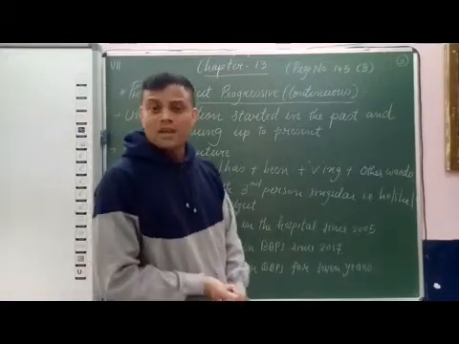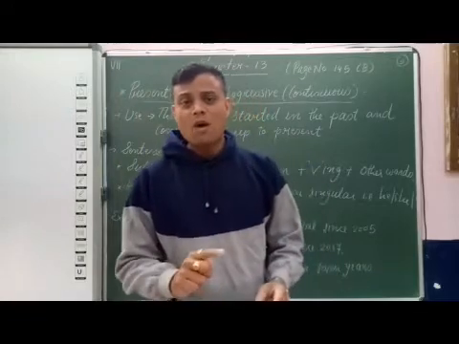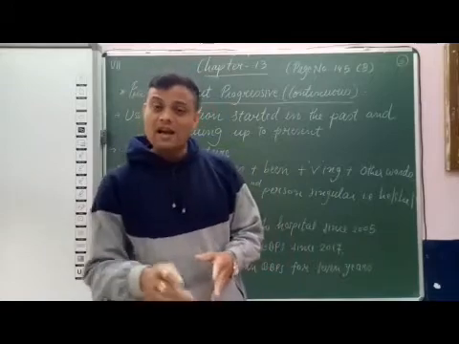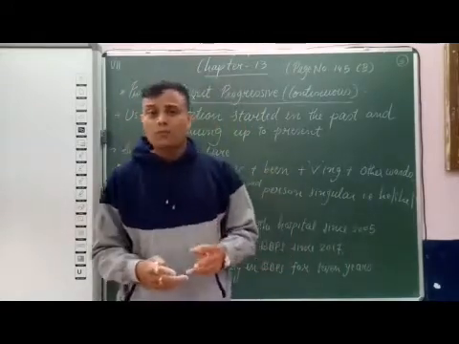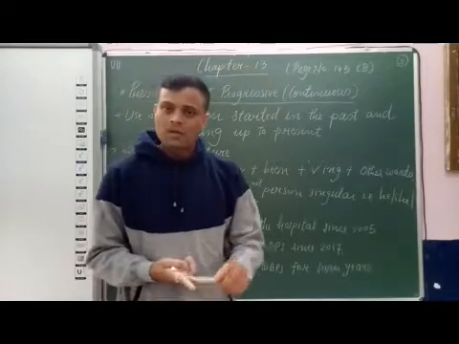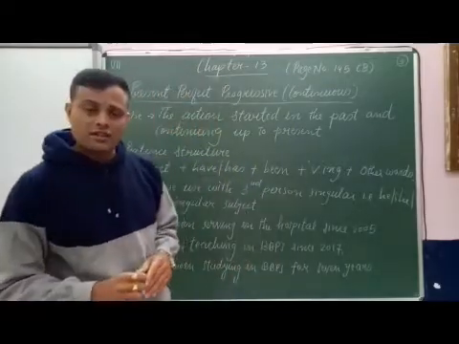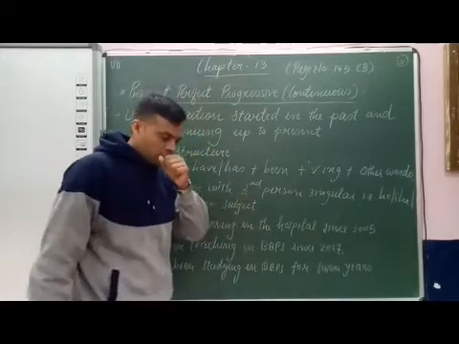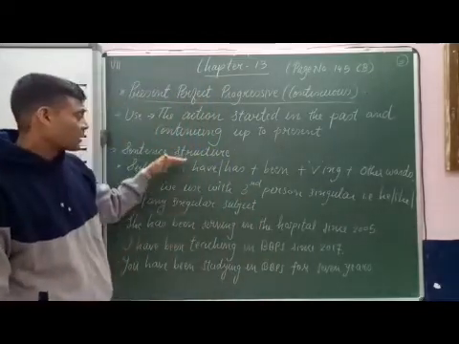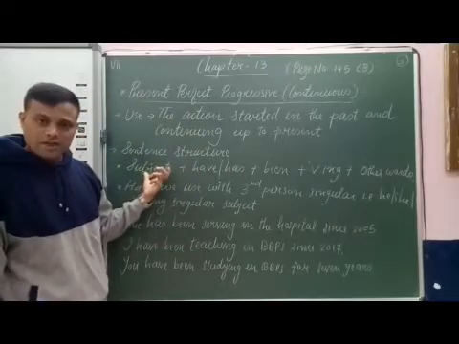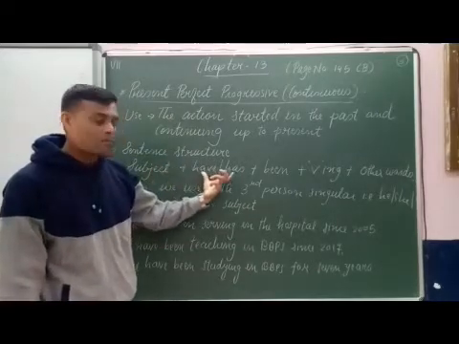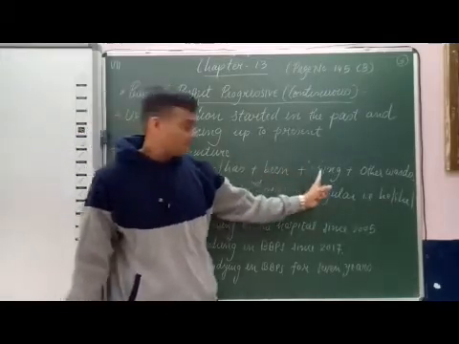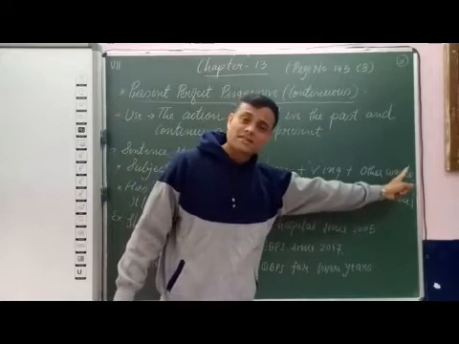First, subject. After subject, have or has. After that, V3 of be, that is been. After been, verb with ing, then other words and full stop. Sorry. See the sentence structure. First, subject. After subject, helping verbs have or has. Then been. Then verb with ing, other words and full stop.